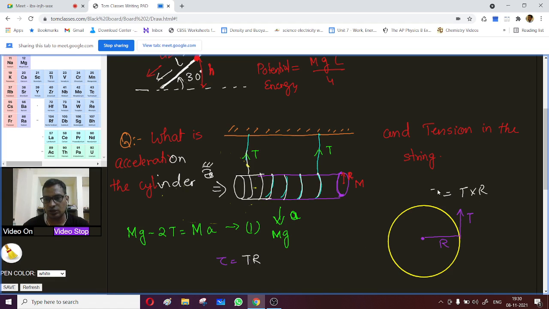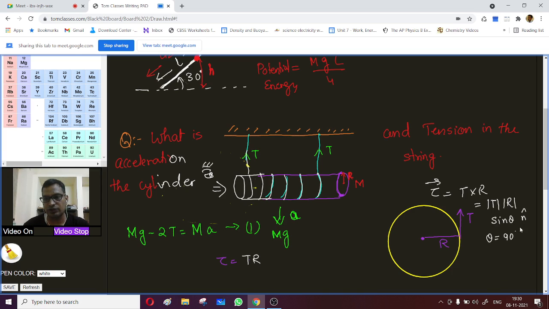Okay, that is the torque. It is a vector quantity. Remember that. Torque is r cross T, and its magnitude is the magnitude of the force times the magnitude of the displacement, into sine of theta, where the force is applied. So here theta is equal to 90 degrees.